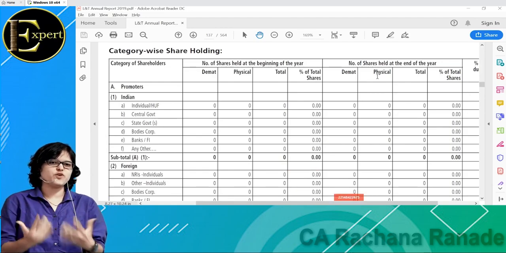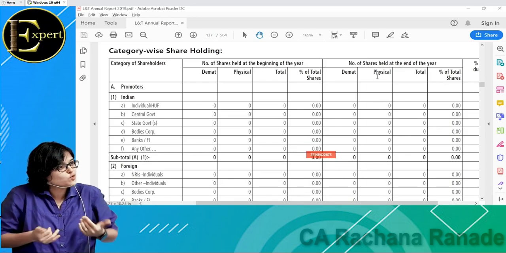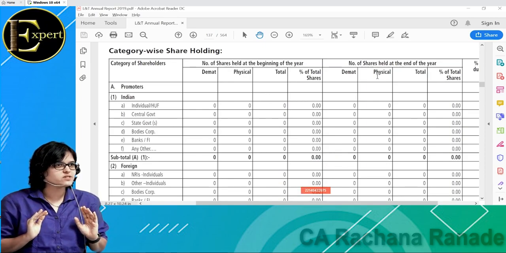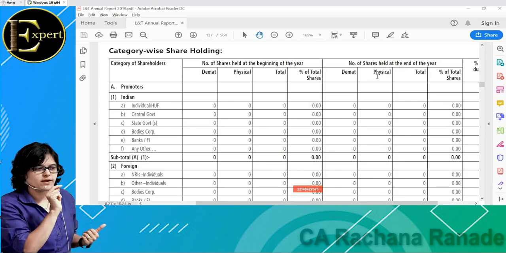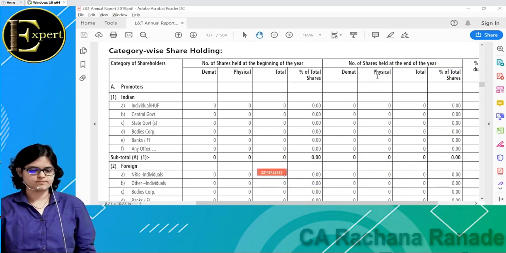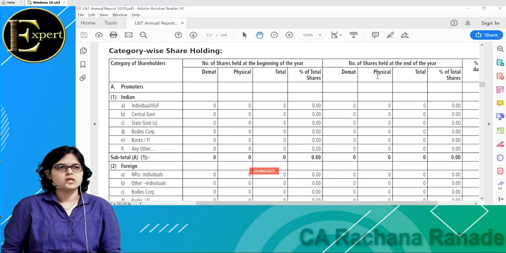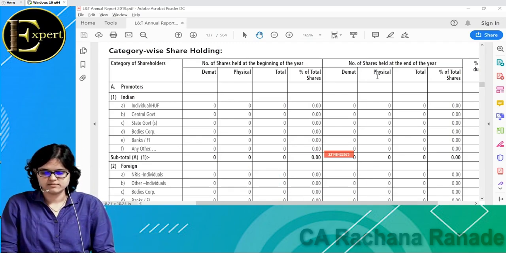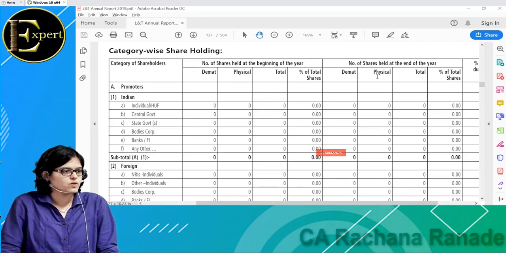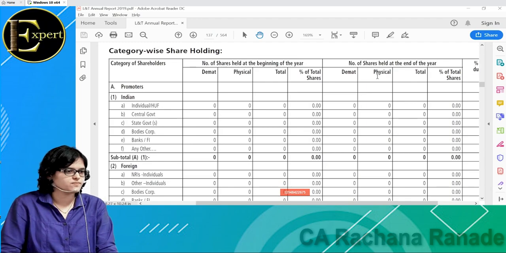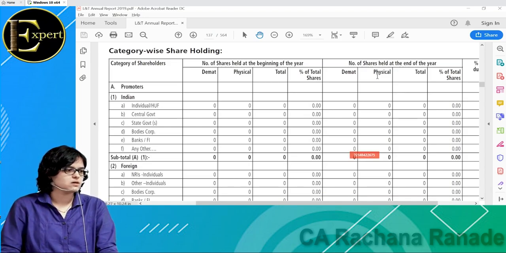So we can write this down. In a family owned business, if the promoter himself is selling shares on a regular basis and ends up having very few shares of his own company, what will you write ahead?